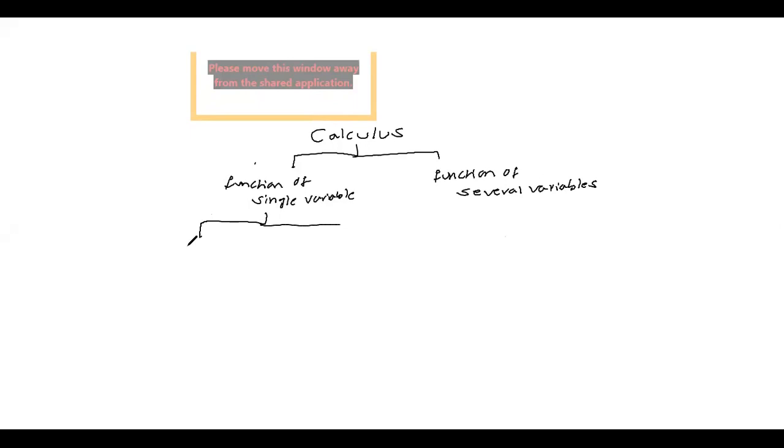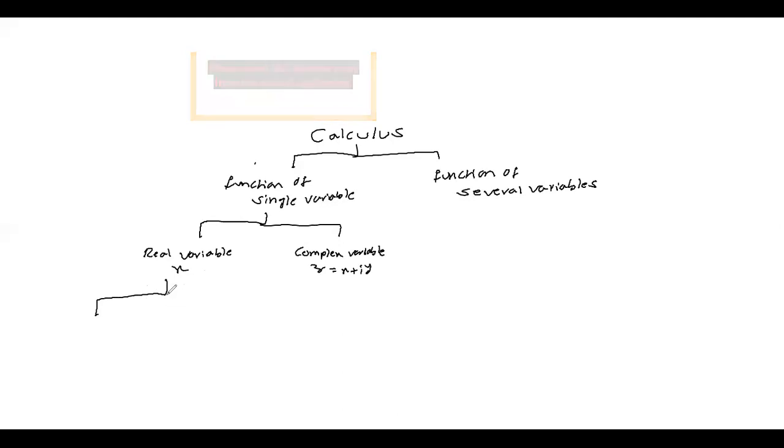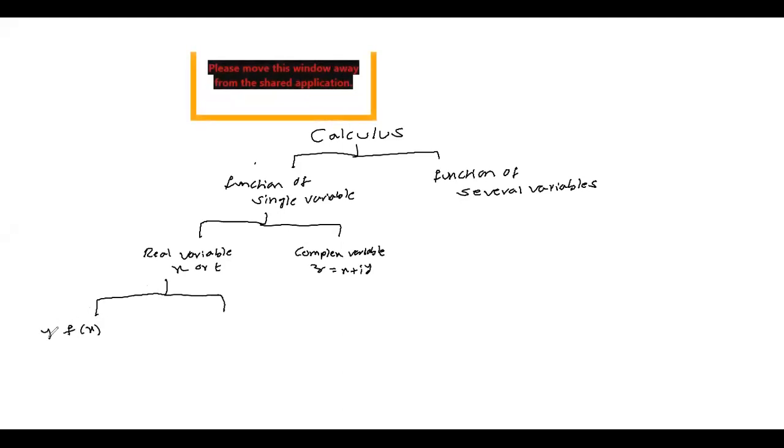In calculus, a function of a single variable, that single variable can be a real variable x, or it can be a complex variable z, z equal to x plus iy. And the real variable can be x or t. So for a real variable, you have seen functions like y equal to f of x, where the input is real and the output is also real.